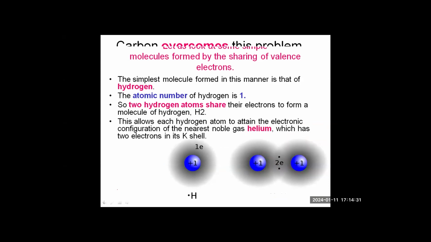Helium is another element which we know is a noble gas. It is stable because it has 2 electrons in its shell. So hydrogen tries to become like helium. In doing that, it shares the 2 electrons. So hydrogen attains the noble gas configuration of helium. The nearest noble gas to hydrogen is helium. So these are the diagrams which denote the covalent bond formation between them.